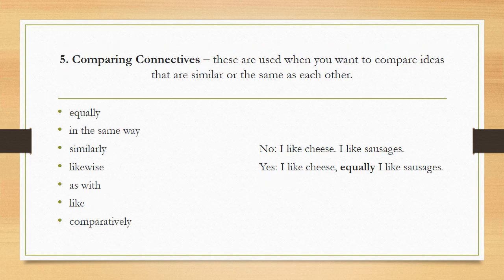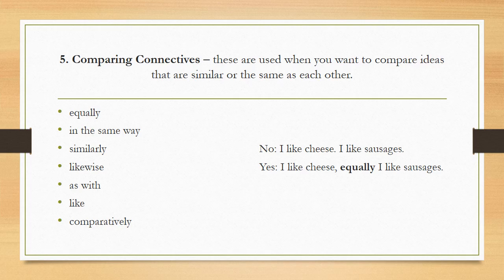The fifth type of connectives is comparing connectives. These are used when you want to compare ideas that are similar or the same as each other. So when you are comparing ideas, you can use these comparing connectives. The connectives under these are equally, in the same way, similarly, likewise, as with, like, and comparatively.